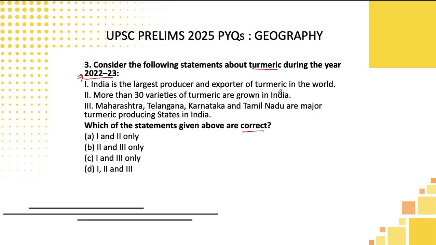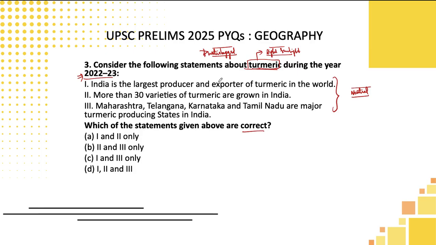Okay, students, generally what I will be telling is, whenever UPSC is not using any kind of keywords, if it is a neutral statement, most of the time it will be correct only. That is the first logic we need to apply. Not only that, if you know some basics about turmeric, the basic condition is that it requires a high amount of sunlight. Not only that, it requires rainfall also, but there should not be any waterlogged condition. Water should not be stagnant in the place where turmeric is growing, otherwise it will not grow.